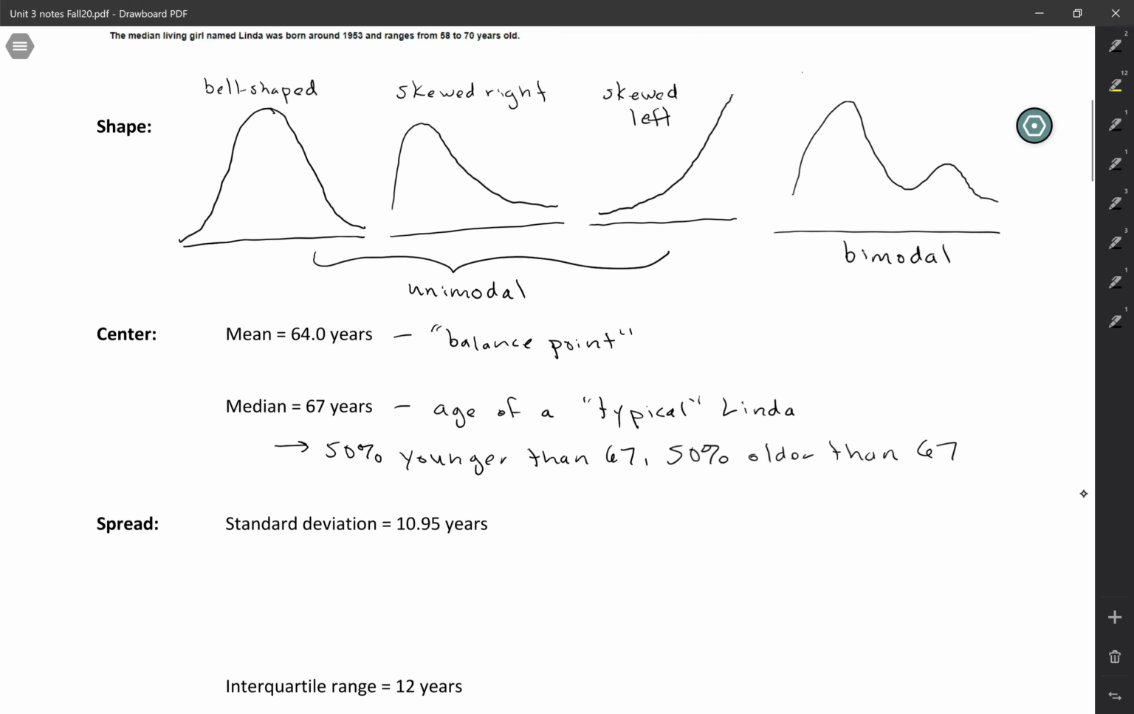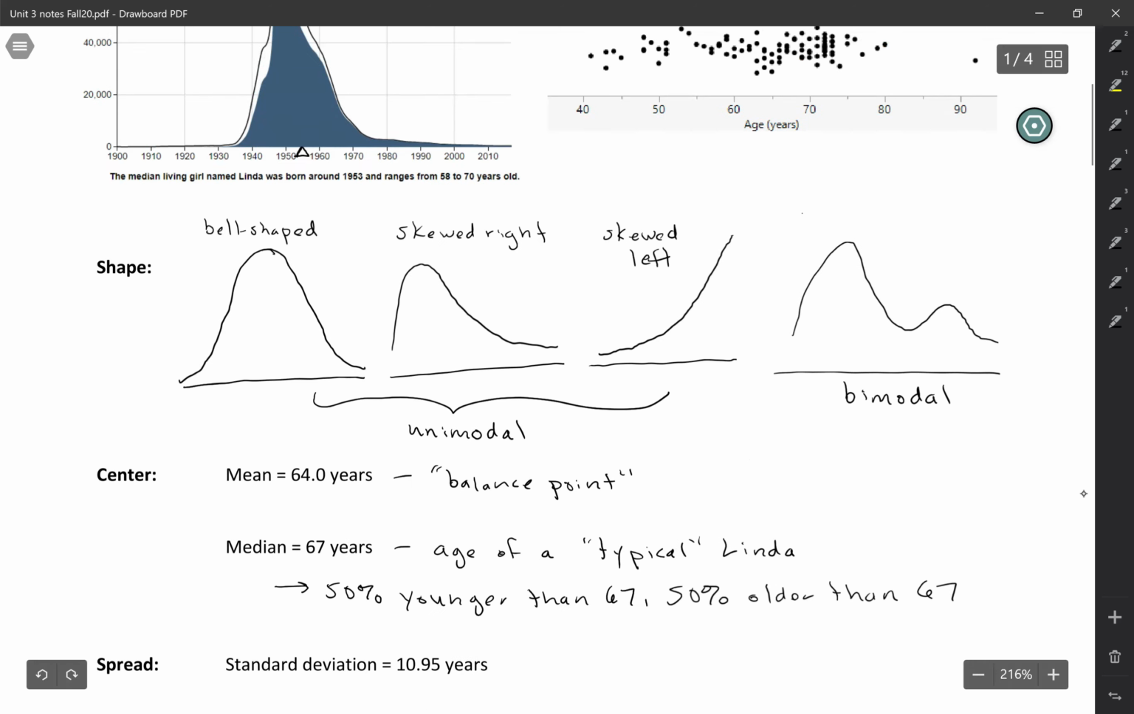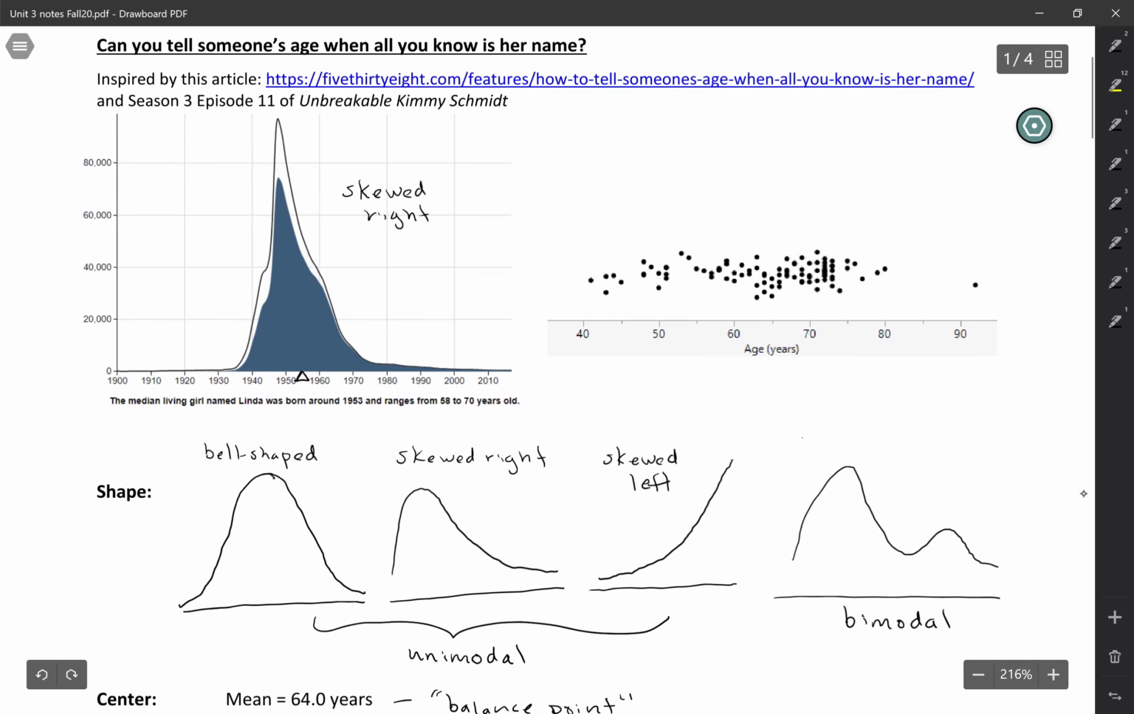And I think it's a little bit difficult to think about the standard deviation from that graph on the left because we can't see the individuals. So let's look at this graph over here. Here I have a graph of 100 people named Linda, and I'm looking at their ages. So if you think about finding the mean, which in this case was 64 years, there's our mean.